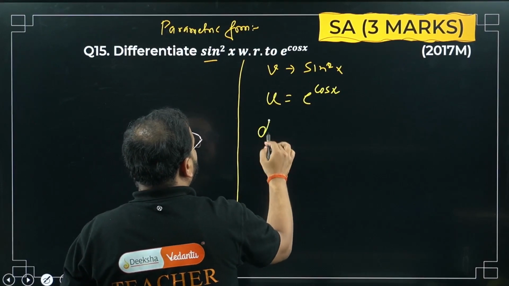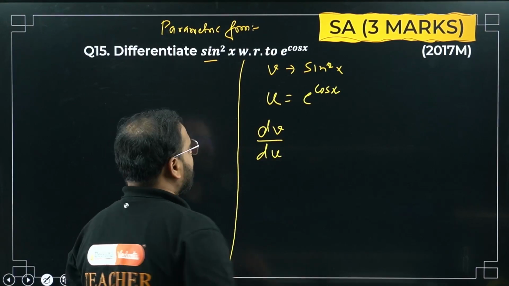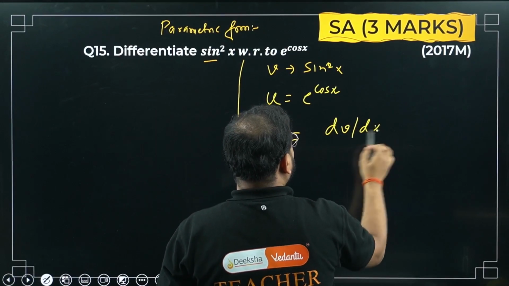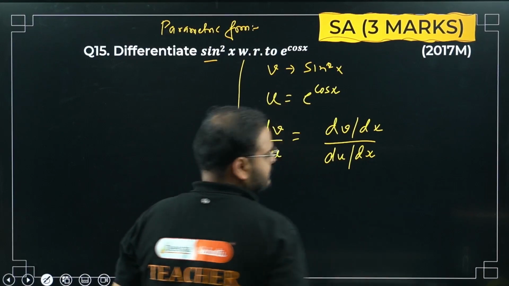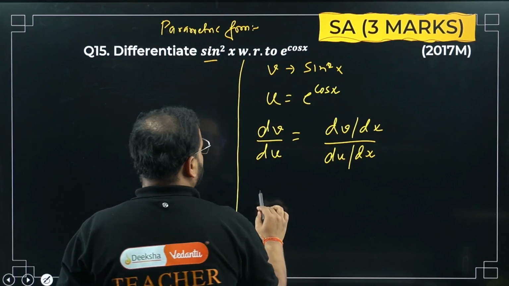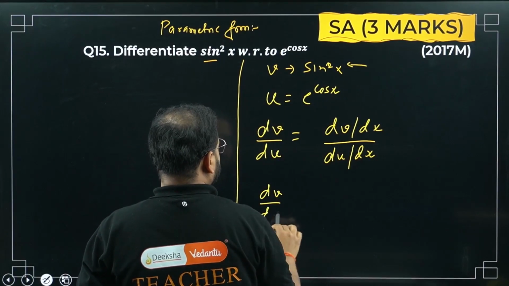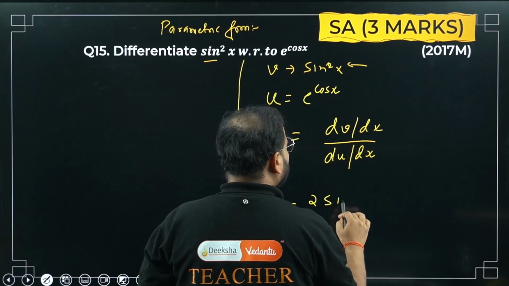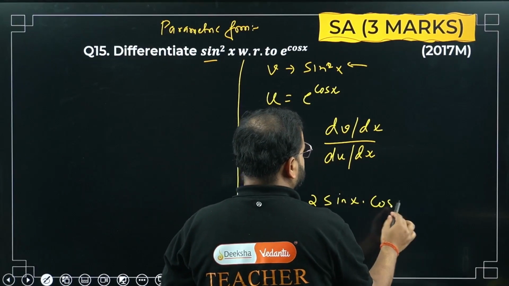We are looking for dv by du. dv by du. How do you write it? dv by dx upon du by dx. Parametric form. Okay. Please check for dv by dx first. If v is this, dv by dx will be what? I have to use the power rule first. So 2 sin x, and then for sin x, cos x.